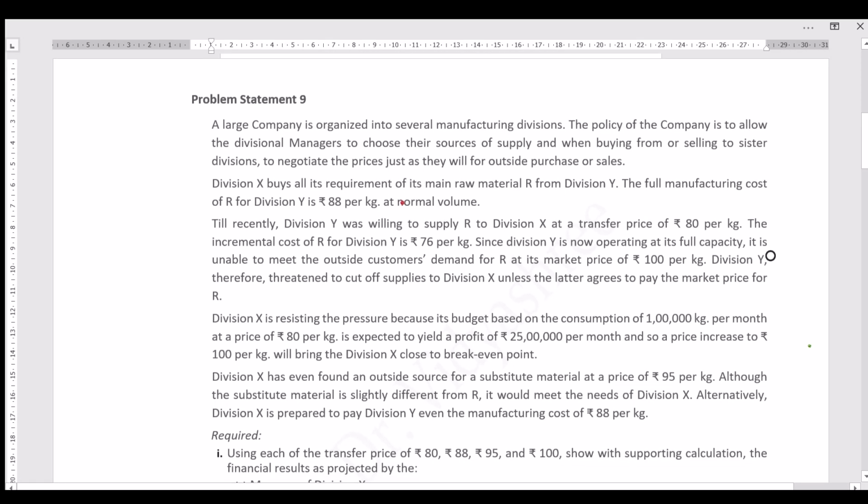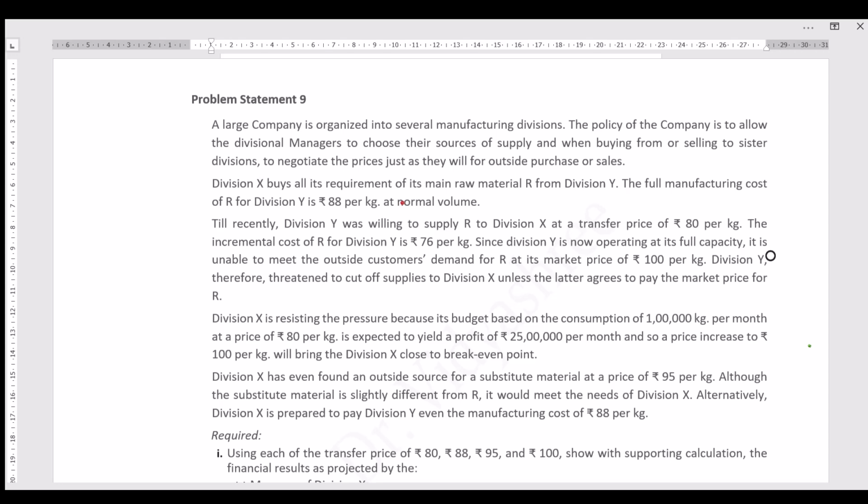A large company is organized into several manufacturing divisions. The policy of the company is to allow the divisional managers to choose their sources of supply, and when buying from or selling to sister divisions, to negotiate the prices just as they would for outside purchases or sales.